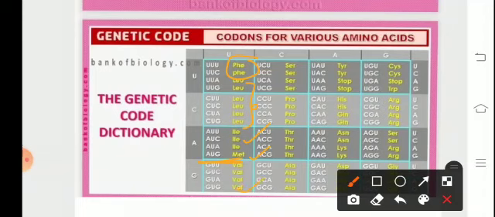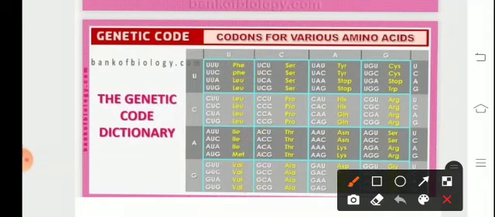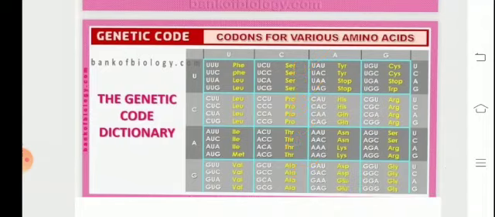So we can remember it as 26314. Phenylalanine, leucine, isoleucine, methionine and valine. Later, we have an easier method of remembering, because all of these amino acids are 4. 4 of serine, 4 of proline, 4 of threonine, 4 of alanine.